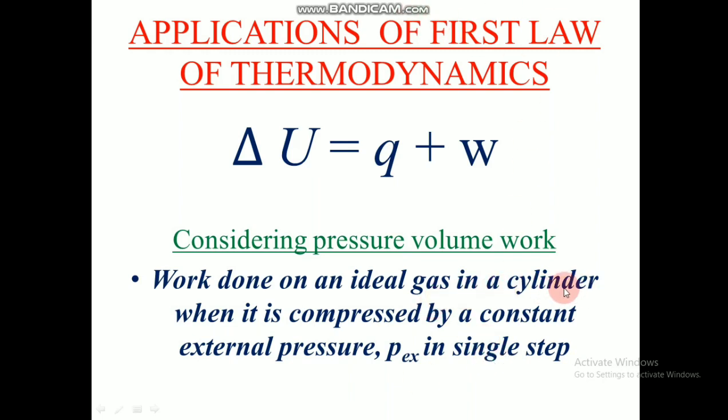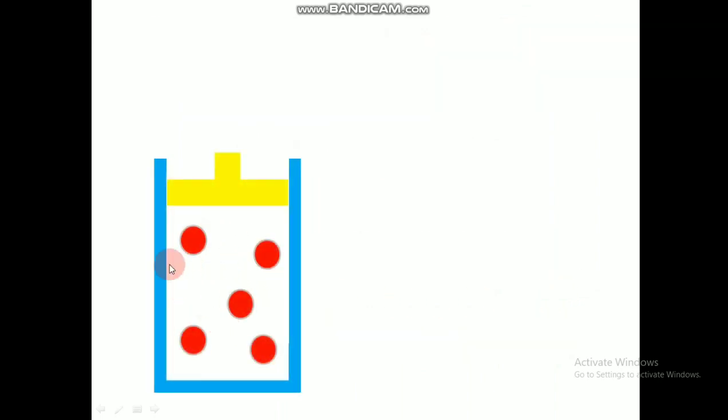So we are considering a cylinder containing a gas. This is a cylinder with a piston, and the piston is friction free, or freely moving. There is no force which binds it to the cylinder. So it is very freely moving. We are considering some particles of gas inside the cylinder, and the pressure outside the cylinder we call the external pressure, P external. This is the pressure of the surroundings, and this is our system.